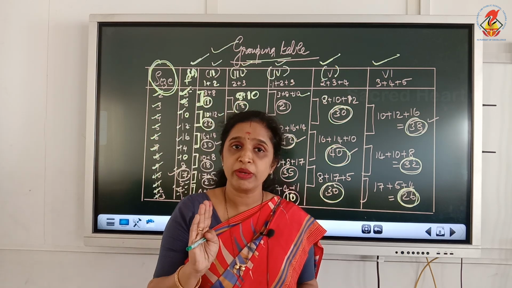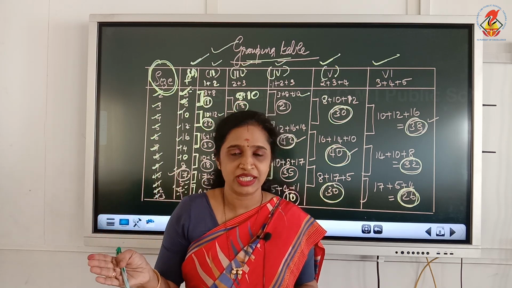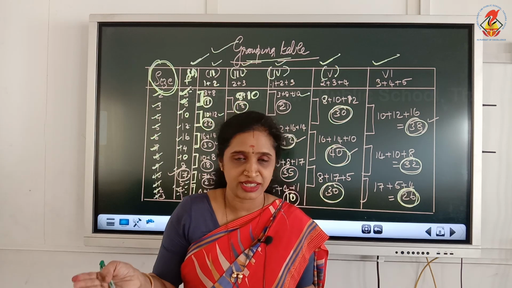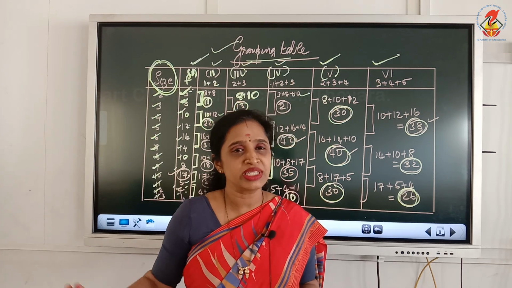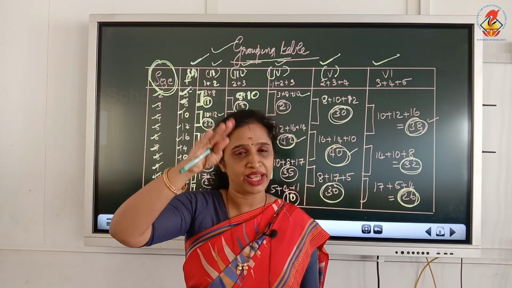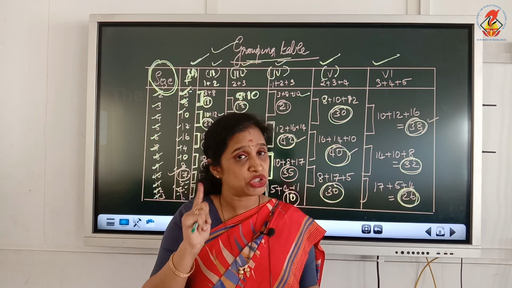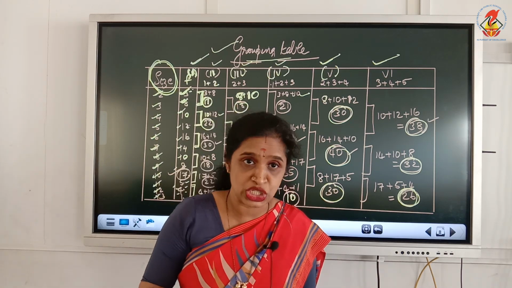So column number 1 is size. Then we have a different purpose for size. We will analyze the purpose of the size later. Then your column starts with column number 1 where you write the frequency as it is. Column number 2, add the first 2, then take 2 to each. Column number 3 is leave the first frequency and add the next 2.